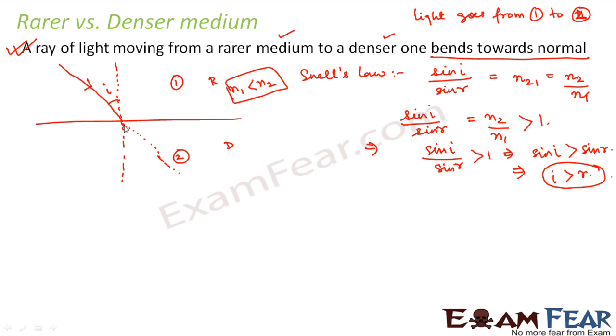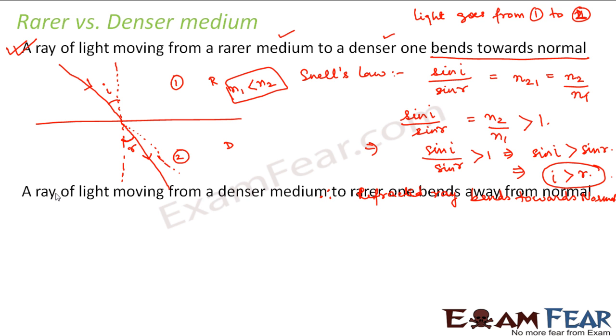So for that, the ray should get refracted somewhat like this, so that this angle decreases. This angle will decrease only when the refracted ray bends towards the normal. Therefore, the refracted ray bends towards the normal.